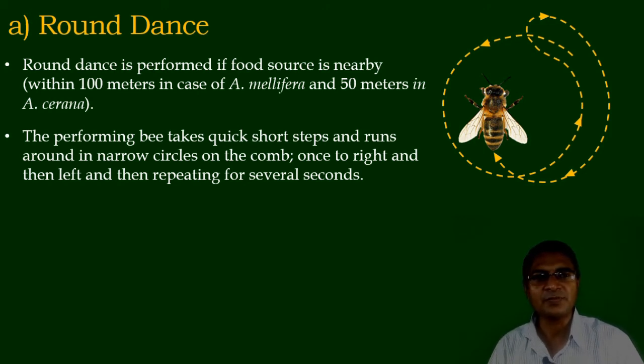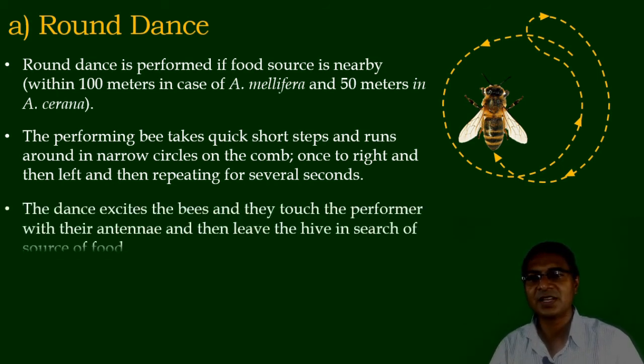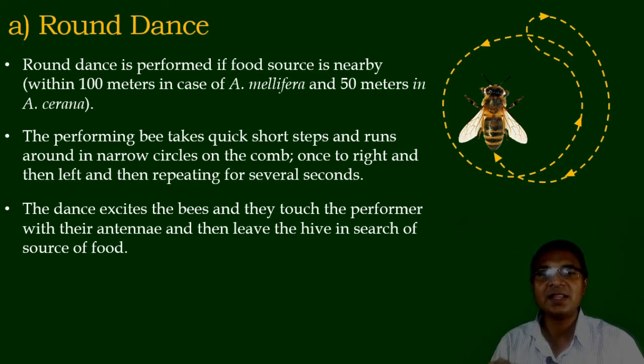The performing bee, that is the scout bee, takes quick short steps and runs around in a narrow circle on the comb, once to the right and then left, and then right and left, repeating several times over several seconds. The dance excites the bees which are present and tending the scout bee, and they touch the performer with their antennae and then leave the hive in search of the source of the food.